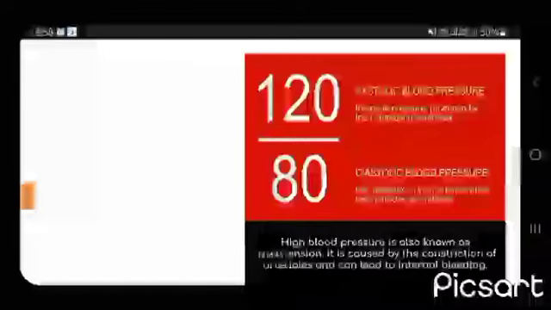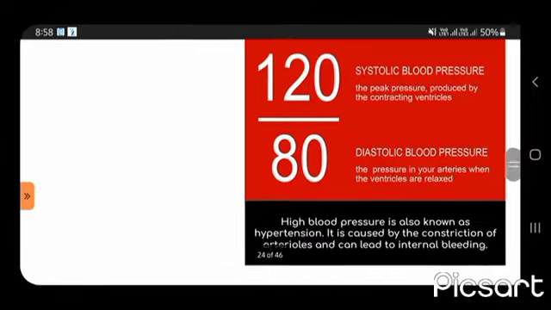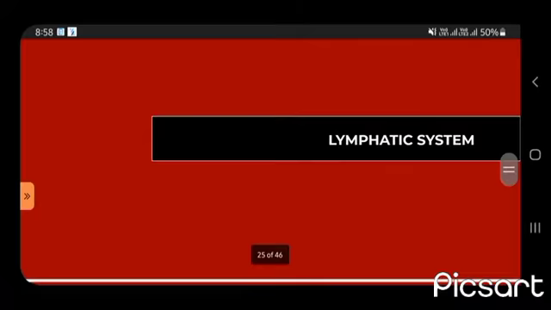Systolic blood pressure, 120, is the peak pressure produced by the contracting ventricles. Diastolic pressure, 80, is the pressure in your arteries when the ventricles are relaxed. High blood pressure is also known as hypertension. It is caused by the constriction of arterioles and can lead to internal bleeding.